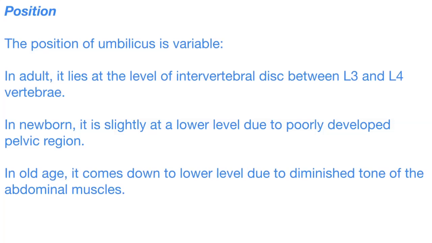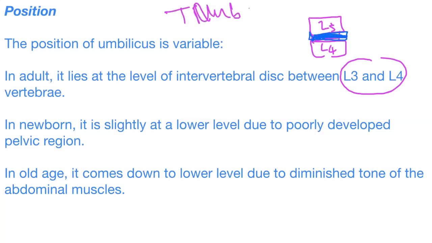The position, you have to know this. The position of the umbilicus is variable in adults. It lies at the level of the intervertebral disc between L3 and L4, right? This is L3, this is L4, this is the intervertebral disc, and between L3 and L4 is the transumbilical plane. Okay, remember the last class? Transumbilical plane.